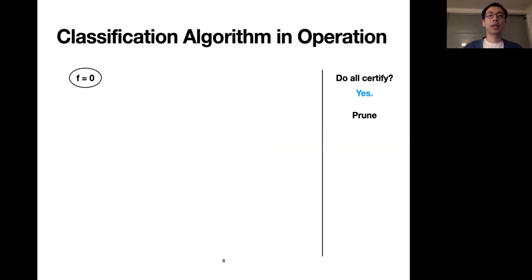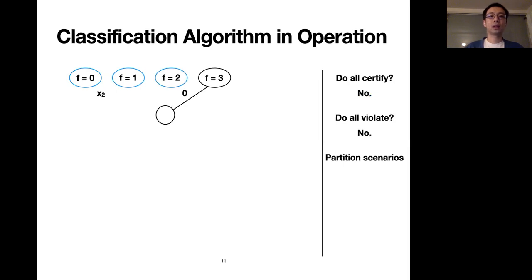Now let's look at a concrete example of how this algorithm works. We start with the set of 0 failures and check, do all certify? Then the answer is yes. So we prune the set and mark it blue, meaning that the set has good performance. We next look at the set of all 1 failure scenarios, and similarly, the set certifies. The set of all 2 failure scenarios is the same, it also certifies.